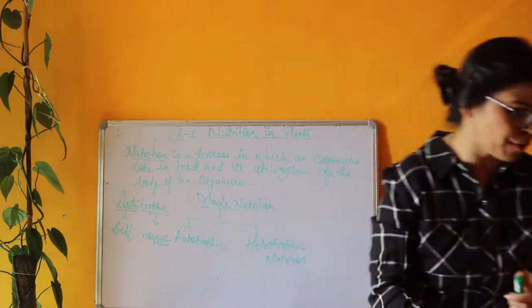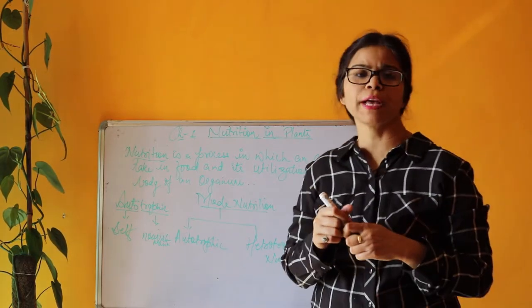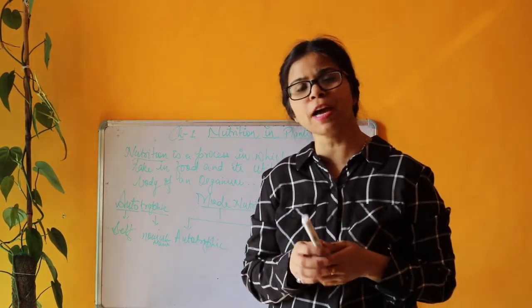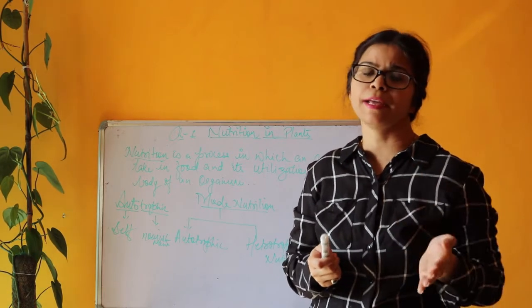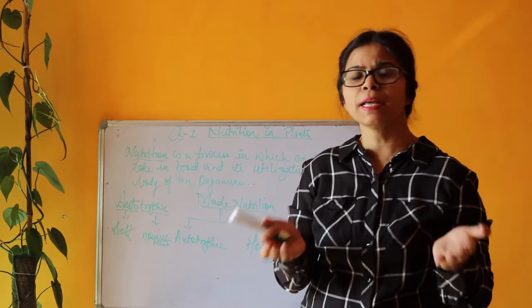So what are the differences? How do they prepare their food? Autotrophs utilize carbon dioxide and water. Where are they getting carbon dioxide from? Carbon dioxide is present in air.